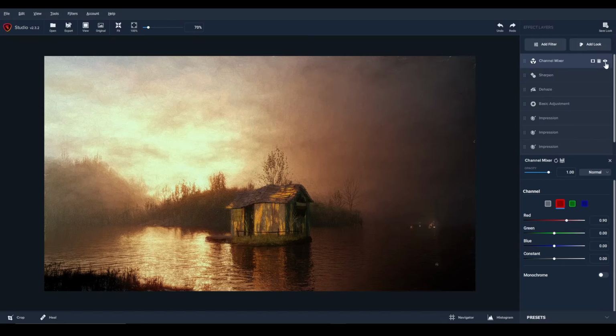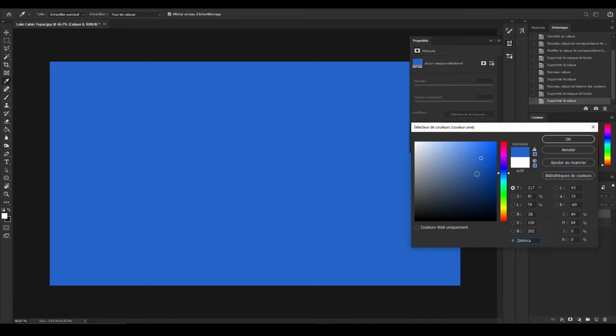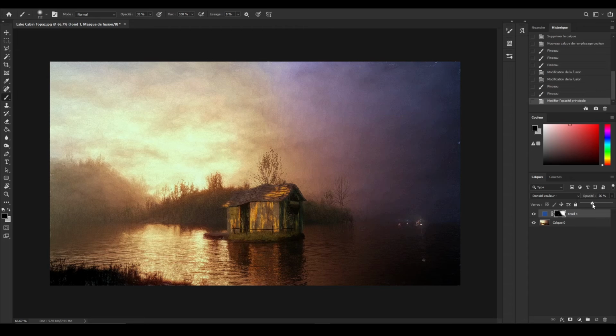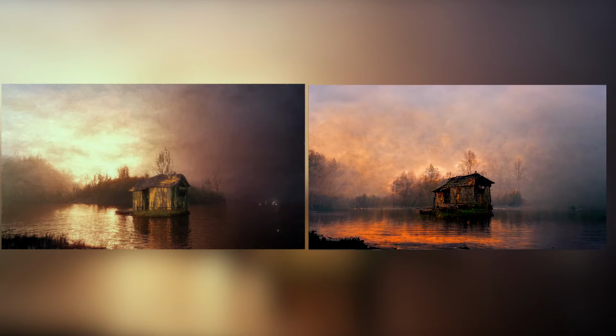I will also color correct the image. By the way, I'm not really good at color correction, so please don't laugh. And I'll go through Photoshop to get this blue color on the right side of the image. And I'll also darken the house's wood. And here we are. I know it's not perfect, it's really not the same image. I really had a hard time getting the same lighting on the house, but I think it gives the same vibe. So what did you guys think about this?